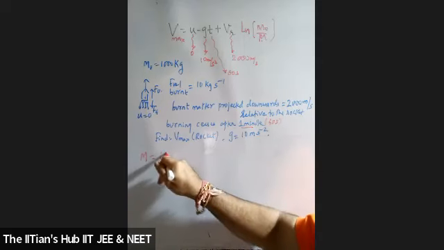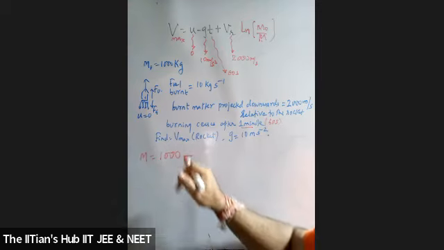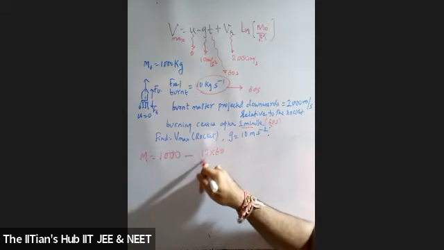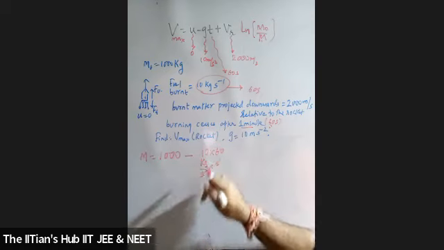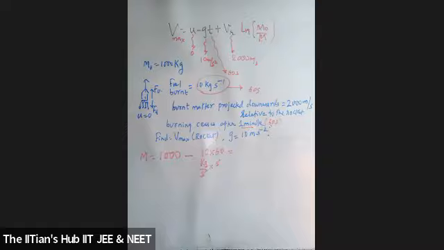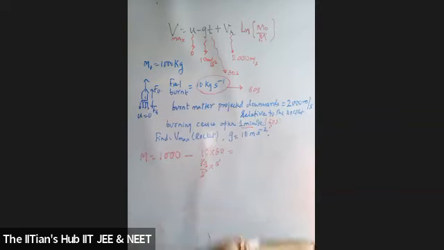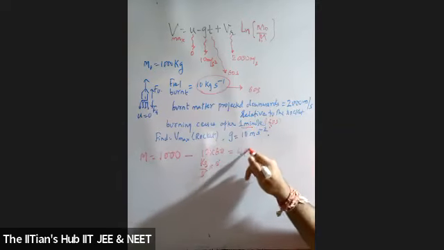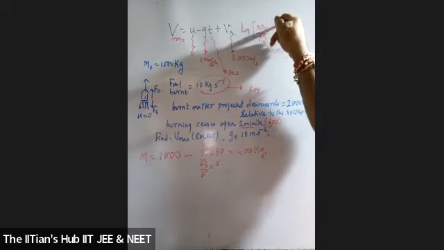So can I say 1000 kilograms was the total? How much is the fuel? What rate is the fuel burning at? 10 kg per second. And it is made to burn for how much time? 60 seconds. After that it ceases. So how much will it be? 10 into 60, kilogram per second into second. The mass will reduce, the fuel which is burnt. So now how much is the mass left? 1000 minus 600 will be 400. This is 400 and this is 1000. Now can you solve and get the answer?